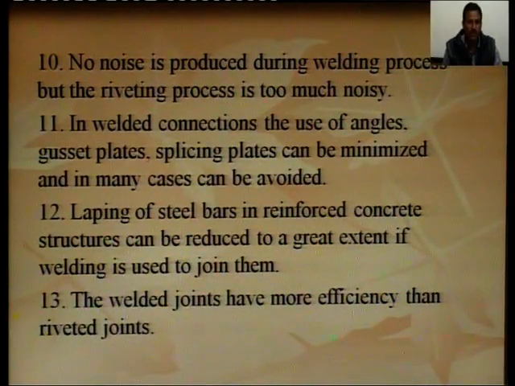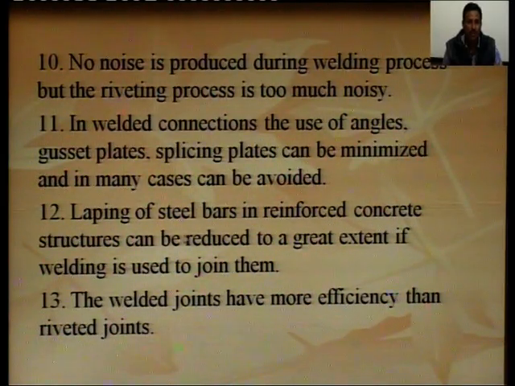No noise is produced during the welding process, so welding is less noisy than riveting. Next, in a welded connection, the use of angles, gusset plates and splicing plates can be minimized and in many cases avoided.